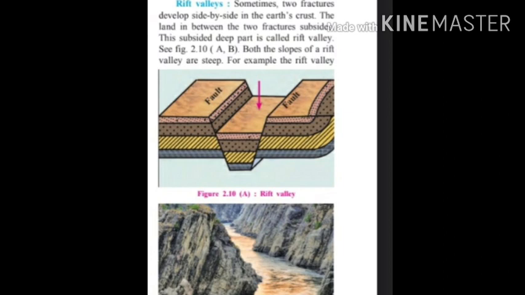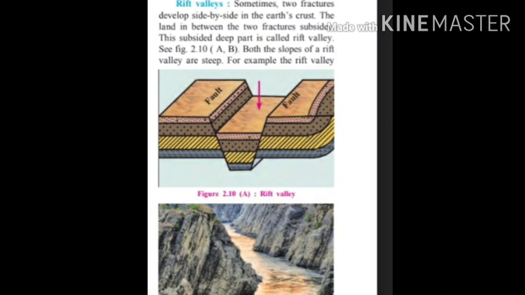It means the Narmada valley is a creation of a rift valley. The Great Rift Valley of Africa and the Rhine river rift valley of Europe. These valleys are creations of mountain building movements.